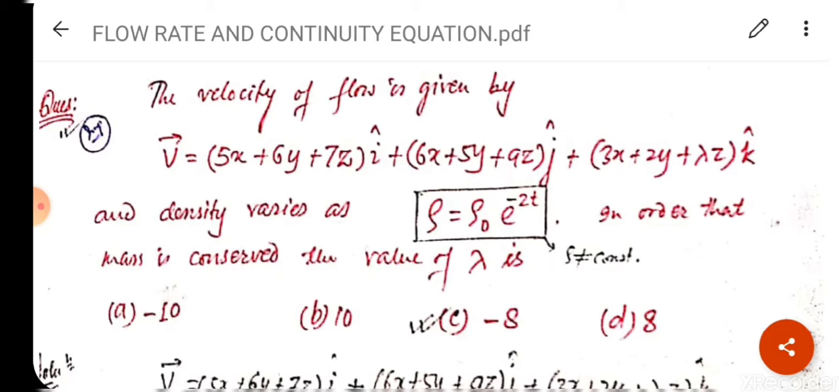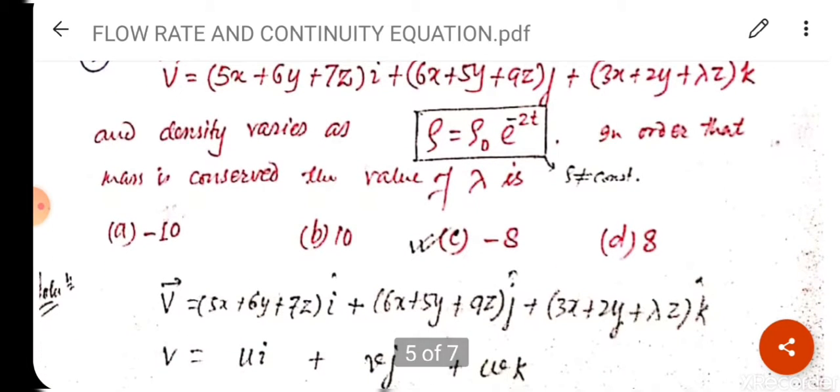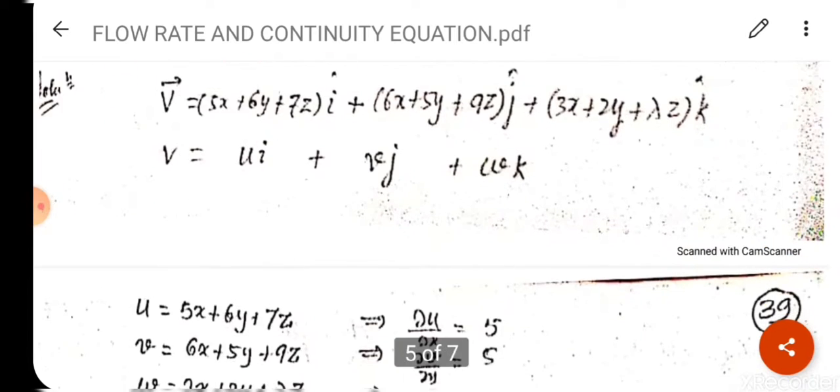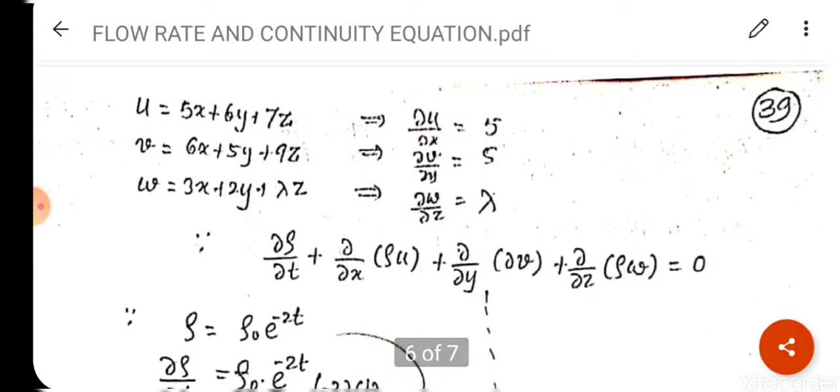ठीक, options are given. Now we all know that v vector is equal to u i cap plus v j cap plus w k cap. So comparing and putting the value in the equation, differentiating the terms, we will get del u upon del x is equal to 5, del v upon del y is equal to 5, and del w upon del z is equal to lambda. So putting the value in the equation, in which equation? That is the generalized continuity equation.